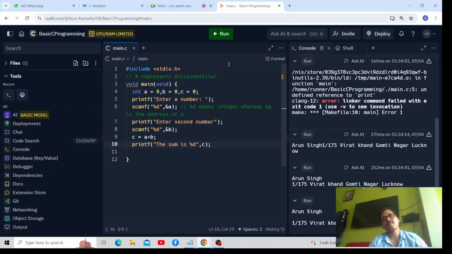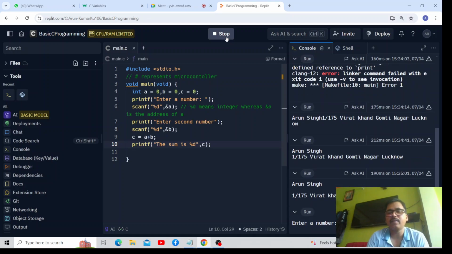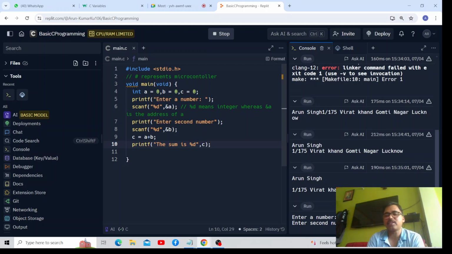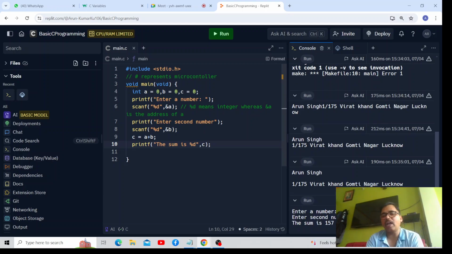Ayush. Yes, sir. Now I am running this code. You can see that it is asking me to input a number. Suppose I have entered 67. This is the first number and it is asking me to input another number. I have entered 90 and now you can see the sum is 157. Any doubt, Ayush? No, sir.